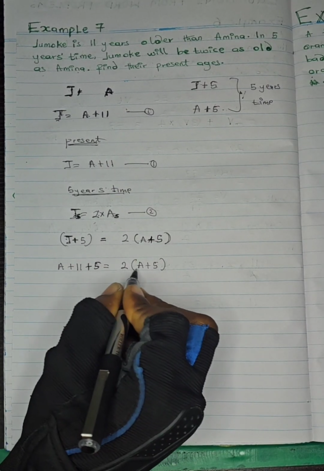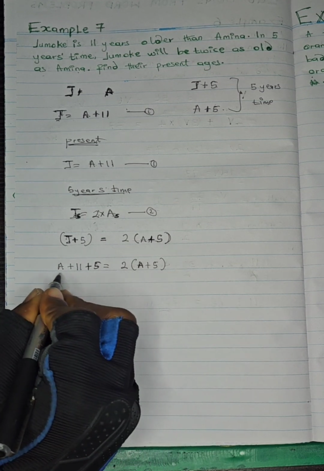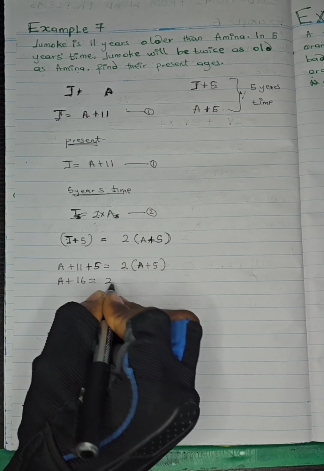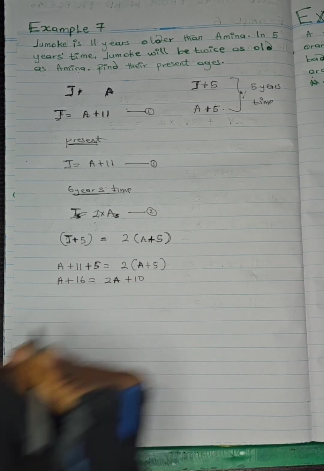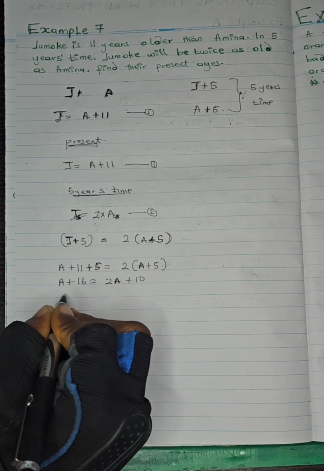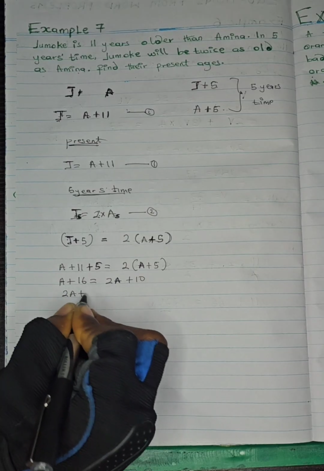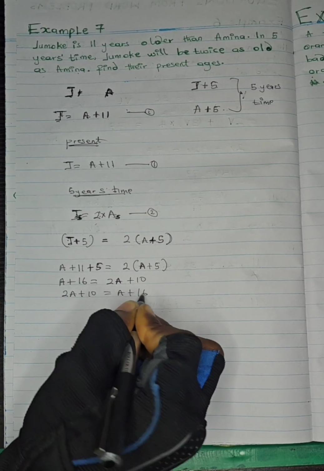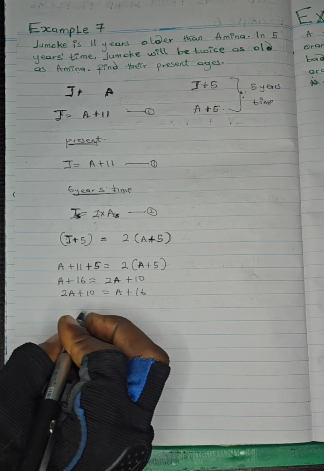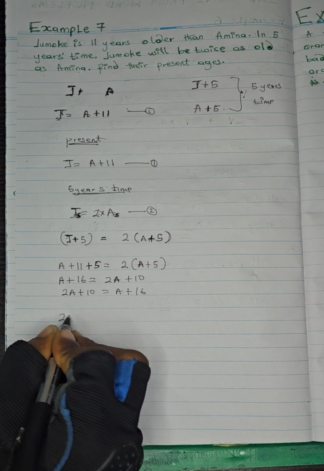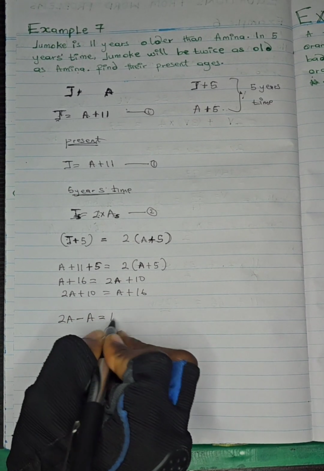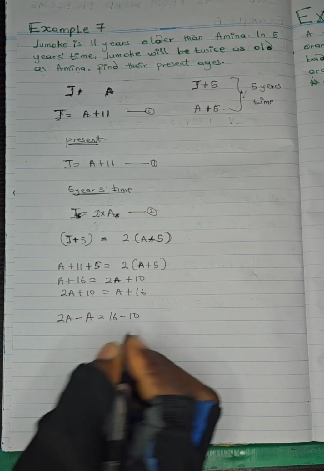So when we now have something like this, we'll start solving. We have A plus 11 plus 5, which is A plus 16. It's equal to, opening up the bracket, 2A plus 10. So let me rewrite it as 2A plus 10 equal to A plus 16. I'll bring A to this side of the equation and 10 to the other side. When A crosses the equation, you have 2A minus A. This is 16, and when 10 crosses the equation, it becomes minus 10.